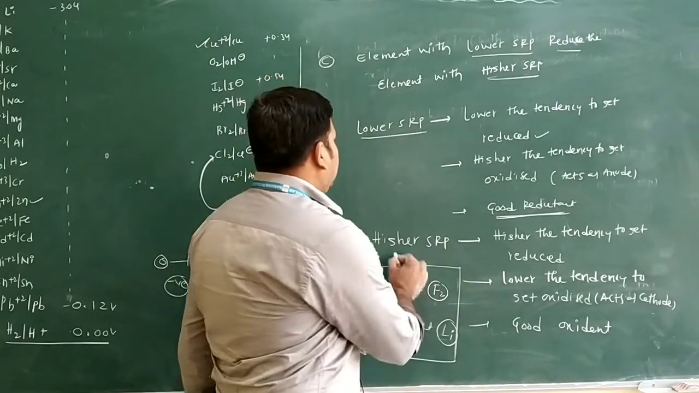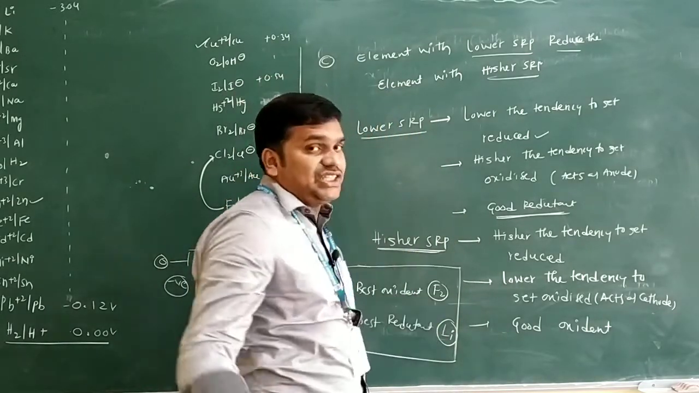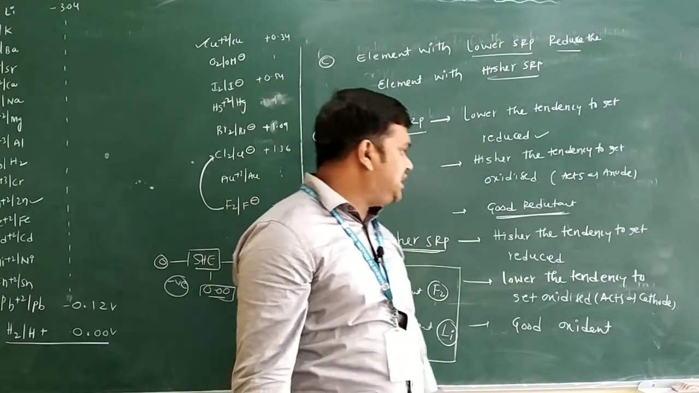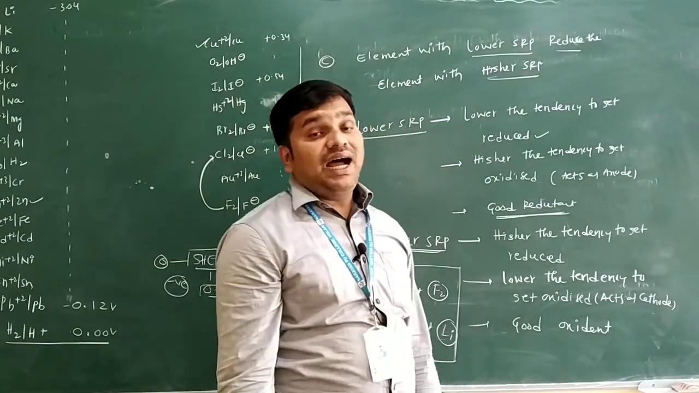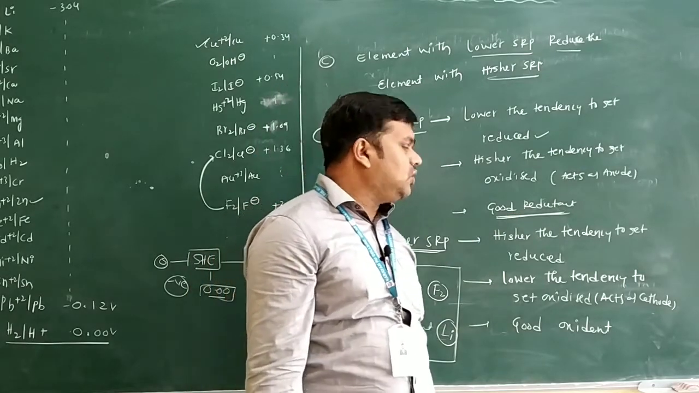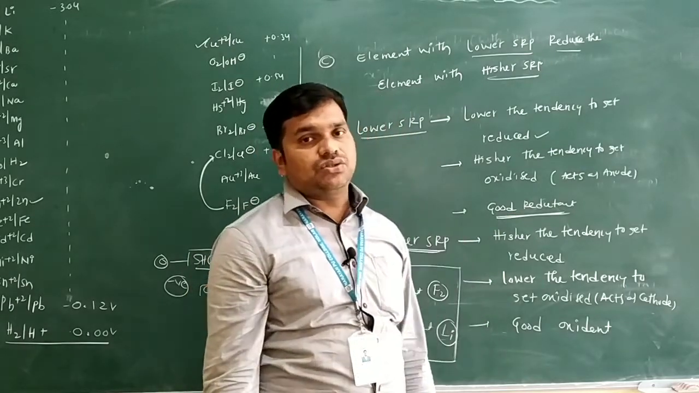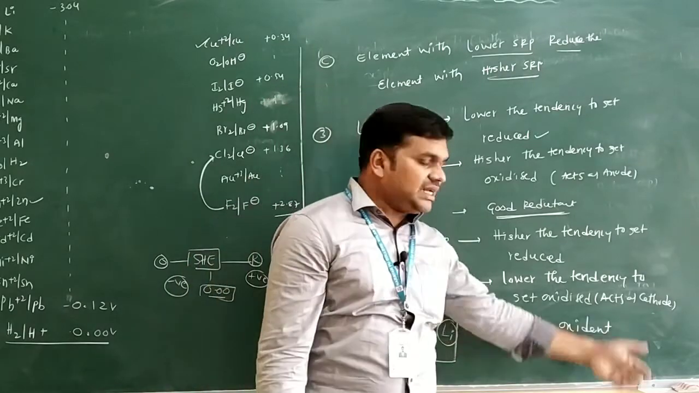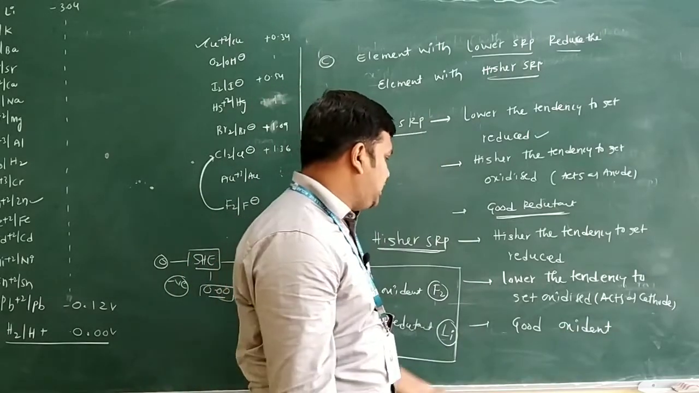Come to the higher SRP. The higher the reduction potential, the higher the tendency to get reduced. The higher the tendency to get reduced, the lower the tendency to oxidize only. Lower the tendency to oxidize only. So it can act as cathode only.